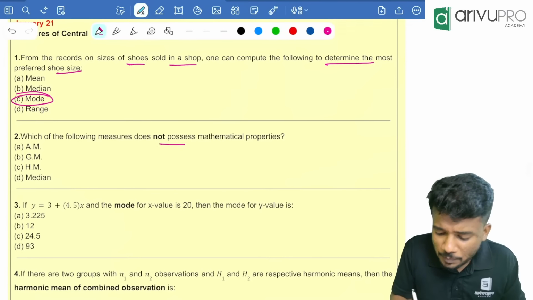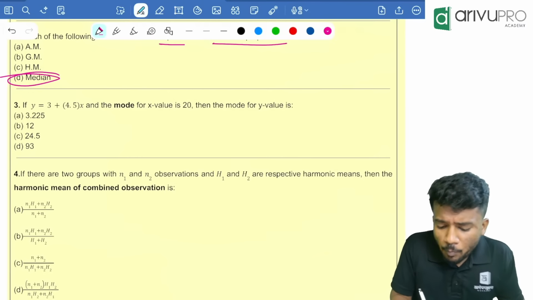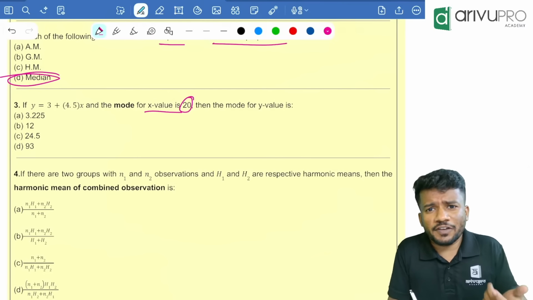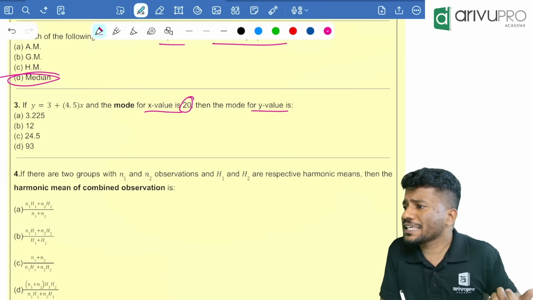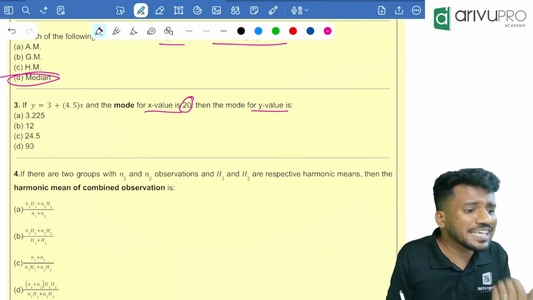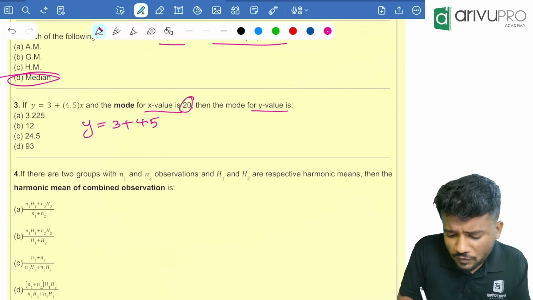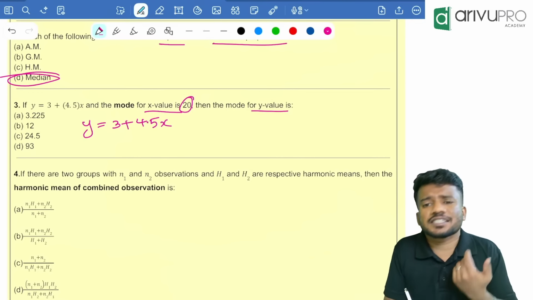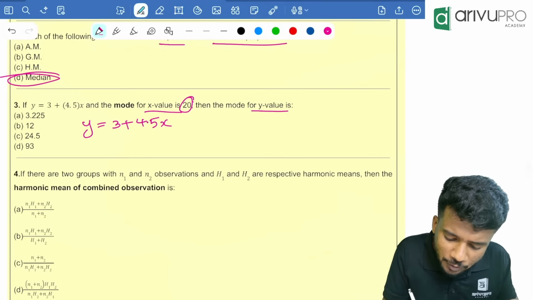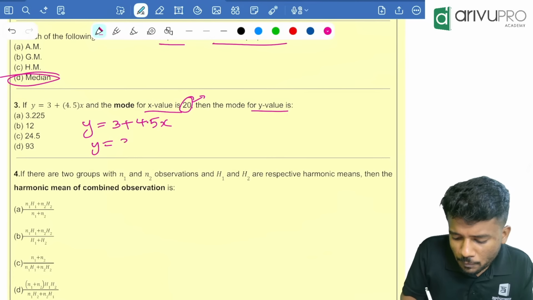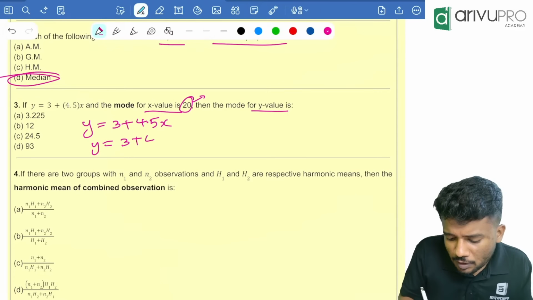If y is equal to 3 plus 4.5 into x, then the mode value of x is 20. Then what is the mode value of y? It's very easy to answer. The y is equal to 3 plus 4.5 into x is given in the question. Instead of x, we are going to put 20. That means y is equal to 3 plus 4.5 into 20. Take your calculator and do this. You will get 93. So the mode for y is option D, 93. I think you understood the method.